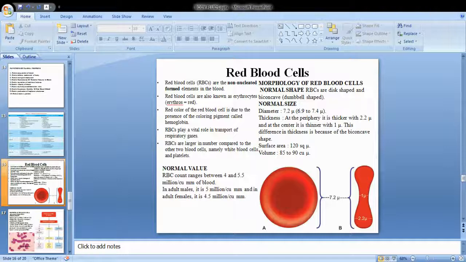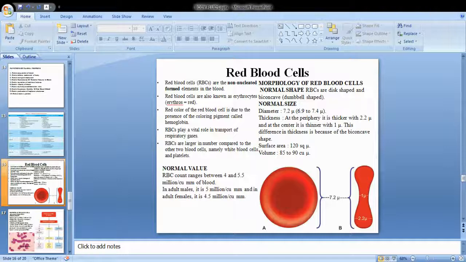Normal shape, I told you, is a disc shape where it is bulging at the sides and goes inside like a concave. Biconcave, two sides bulging. You can see it from the sideways, like a urundu vada, or a dumbbell shape, or a donut. The inner side is a little inside, it goes like a depression. The outer radius is 2.2 microns, and the inner one is only 1 micron.